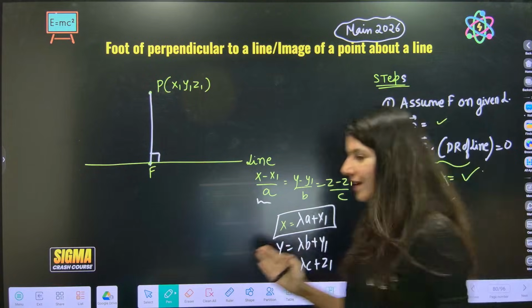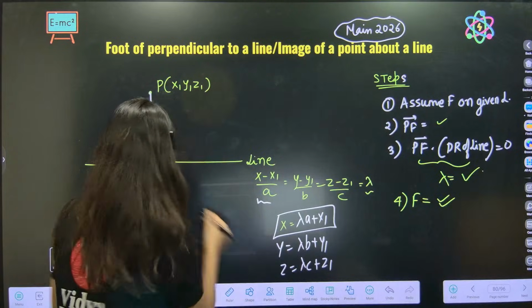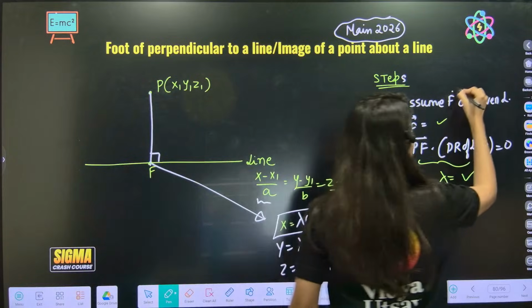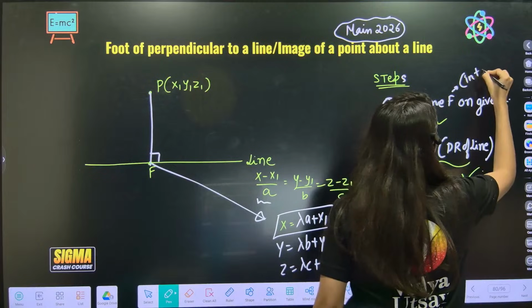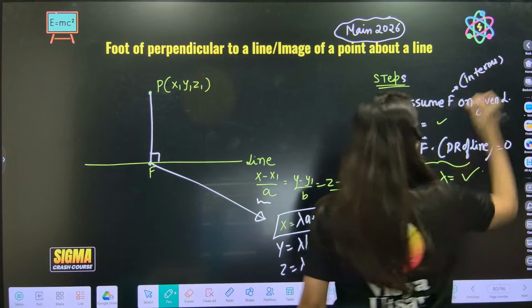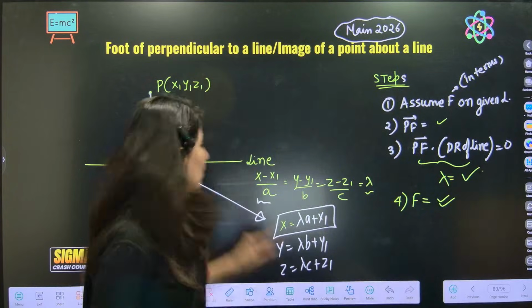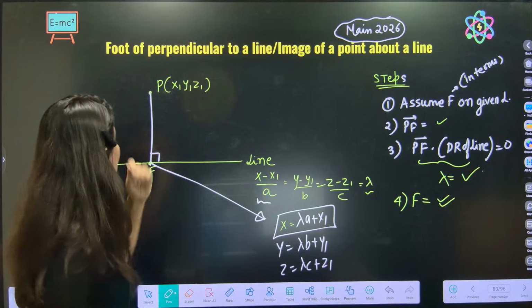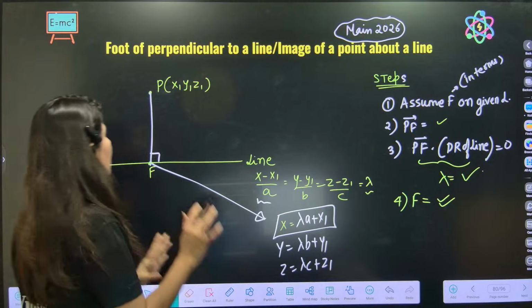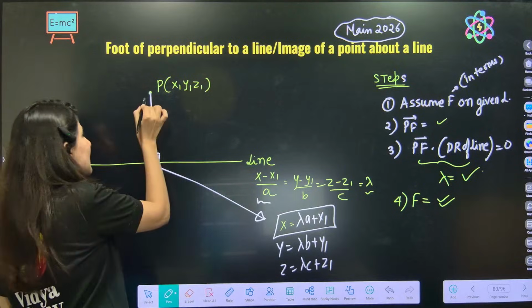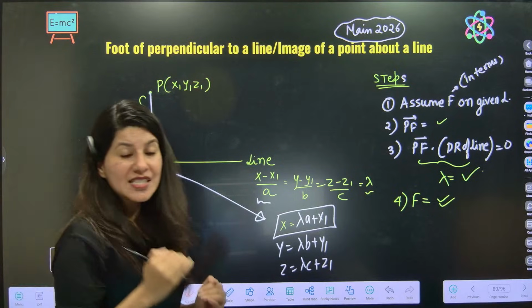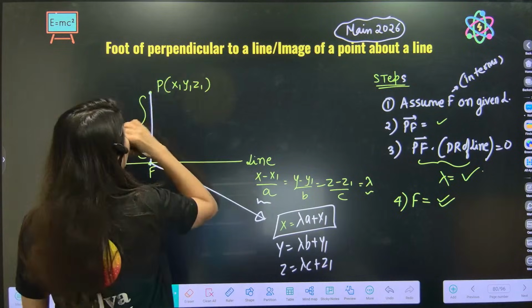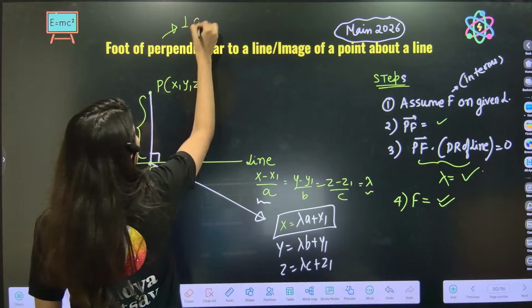Because see, F is what? This is your F. Assume F in terms of lambda on line L. So if you do these steps, then your F, the foot of perpendicular, will be clear. Once your foot of perpendicular is clear, you can find the distance between them, you can find the perpendicular distance. Okay, perpendicular distance also will be sorted.